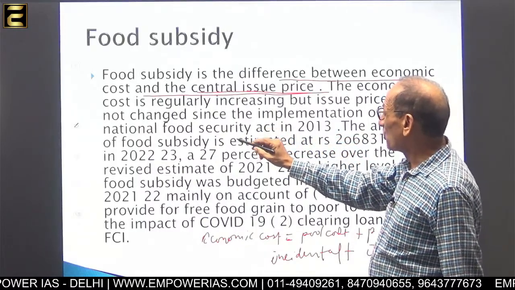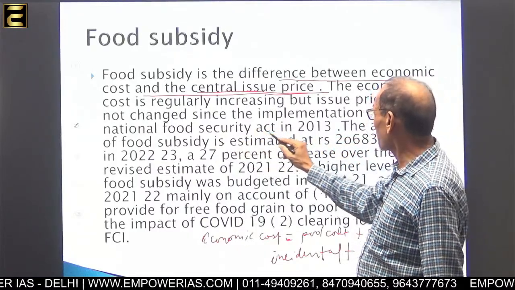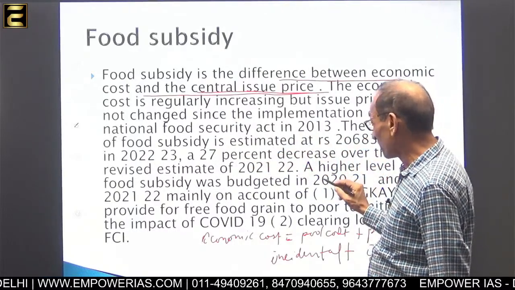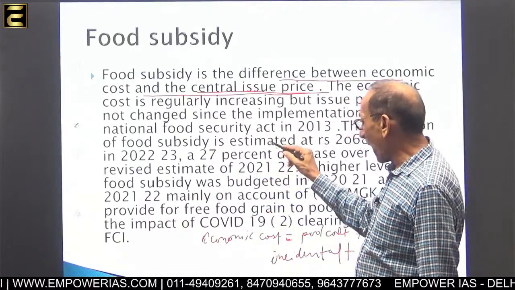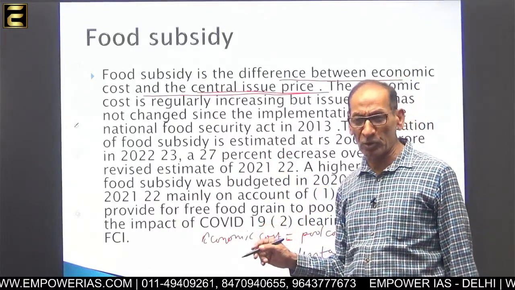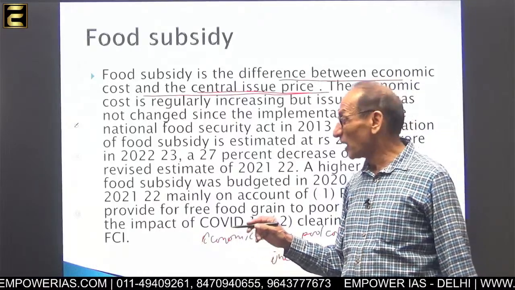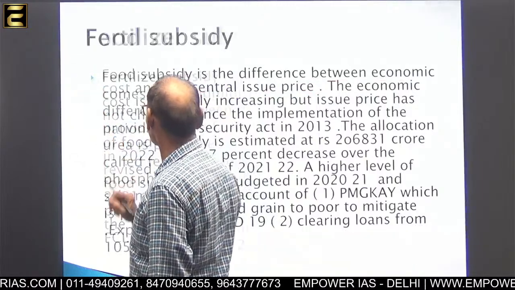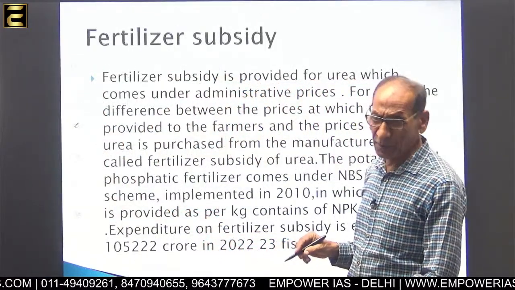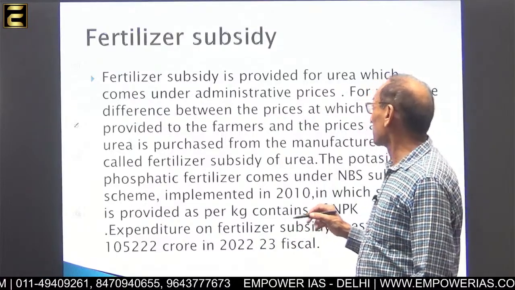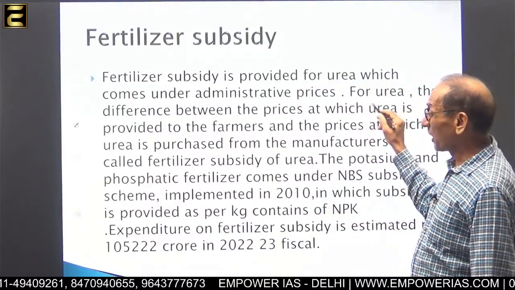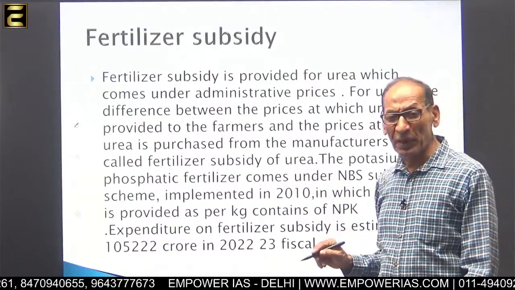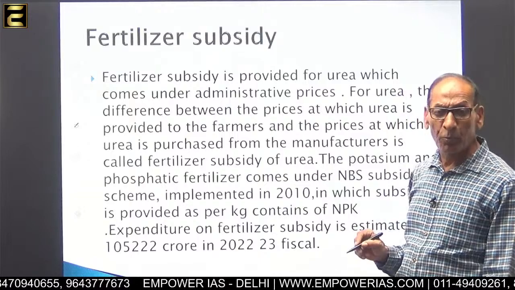Thereafter, we have to mention here the National Food Security Act. The allocation of food subsidy is estimated, and you must have proper idea how the Food Corporation of India decides the food subsidy. Thereafter, fertilizer subsidy. Fertilizer subsidy is provided for urea as well as for DAP fertilizer and muriate of potash.